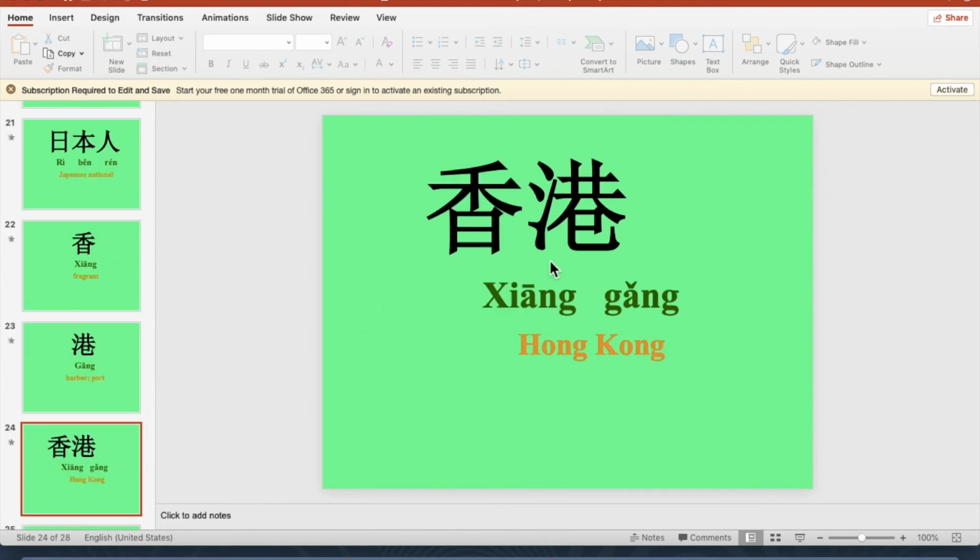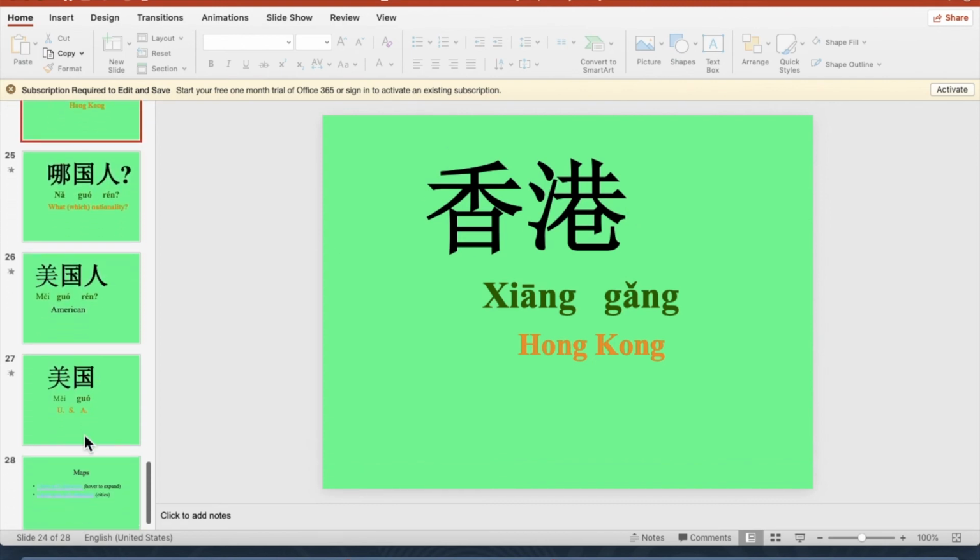Now we're coming to a city name, which is 香港, Xianggang. Yeah, this city name has some meaning. Fragrance Harbor. But we don't call that city Fragrance Harbor. We just call it Hong Kong, okay? So the meaning of this particular place is a very good harbor, but we still just call this city Hong Kong. Hong Kong is Xianggang.